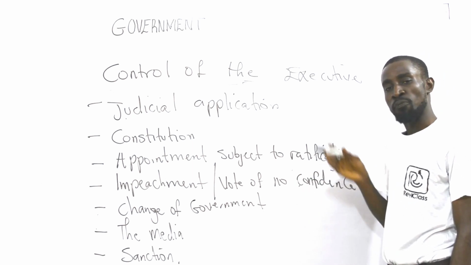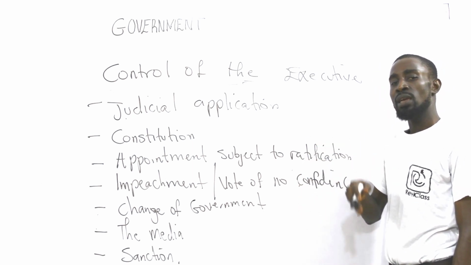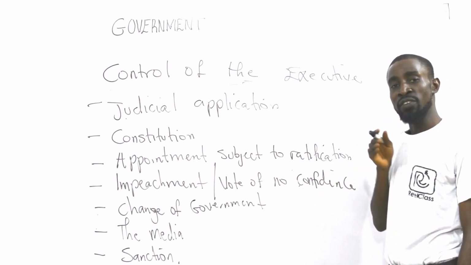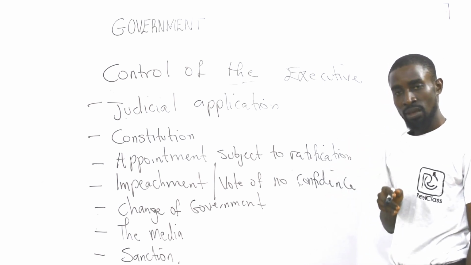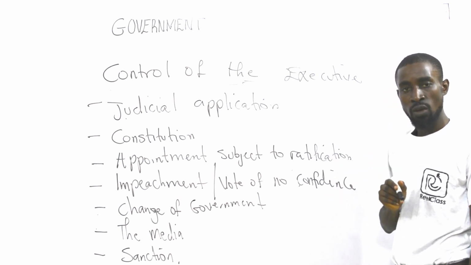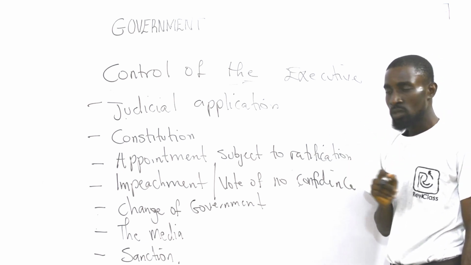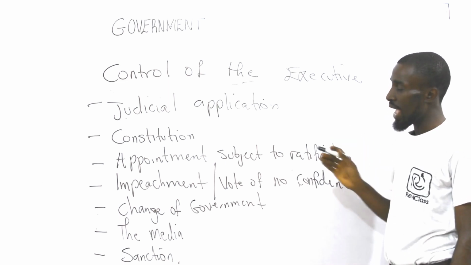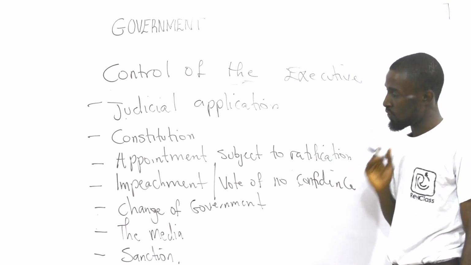We have the writ of mandamus that compels the executive to do something. Then we have the writ of habeas corpus, the order that mandates that somebody cannot stay in police custody for more than 24 hours without trial. All of those activities tend to control the activities of the executive organ of government.